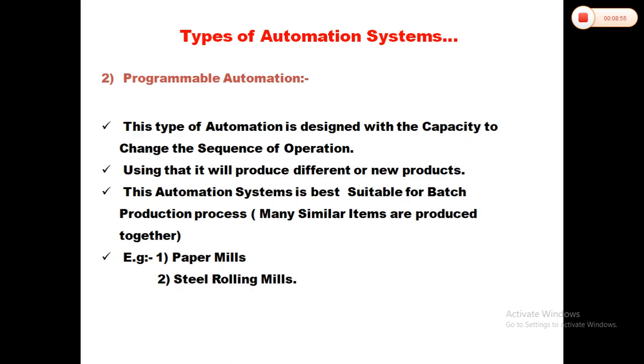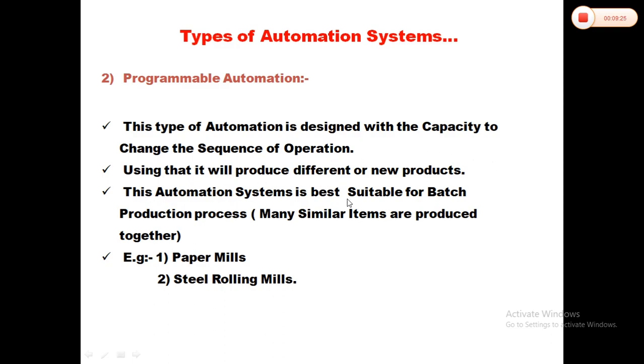Now, second, what is a programmable automation? This type of automation is designed with the capacity to change the sequence of operation. Previously, we could not change the sequence of operation, but in this type, we can. Using that, it will produce a different or new product. So it is used for different or new products.